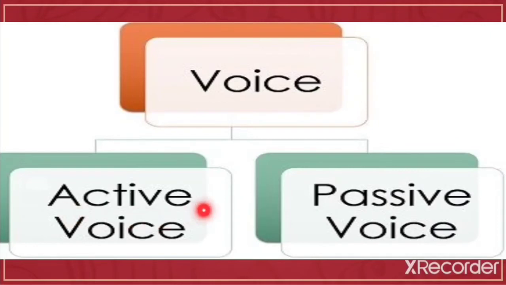In an active sentence, the subject does the action. And in a passive sentence, the action is done to the subject. So I hope it's clear to you that in active voice, the subject does the action.